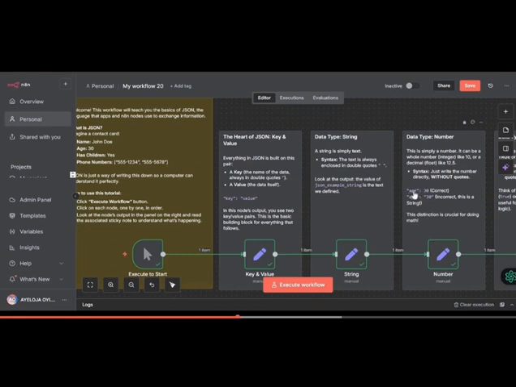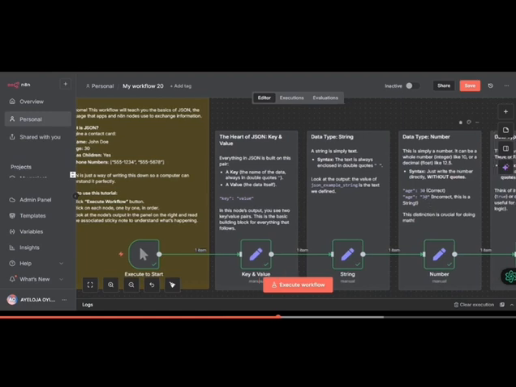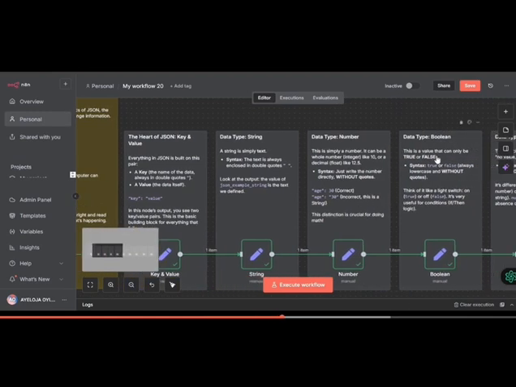It can be a number. This is the number 30. Why is it a number? Because it does not have any quotes around it. But this one, although it's 30, is a string, it is text, and that's how it's going to be treated. Then we said Boolean. Boolean means the data type only has two outcomes: true or false. And then we have null. I said null is the intentional absence of a value.